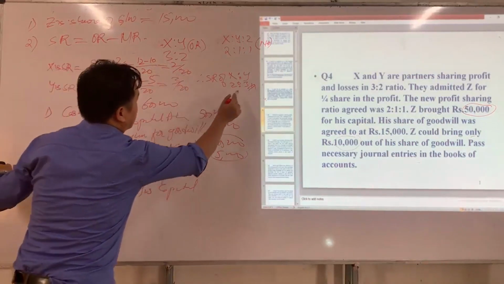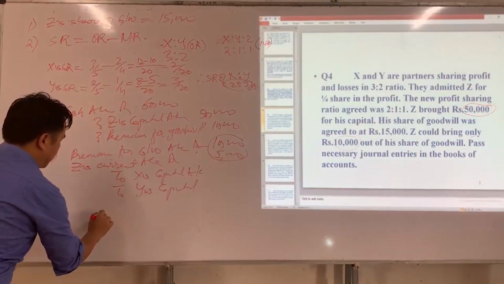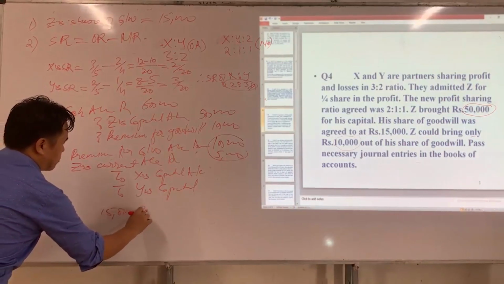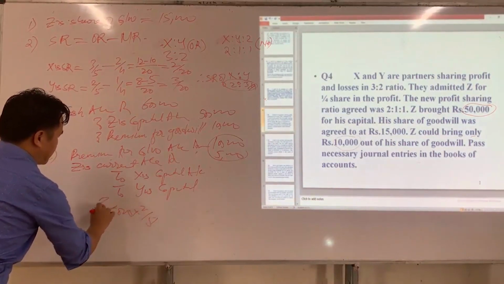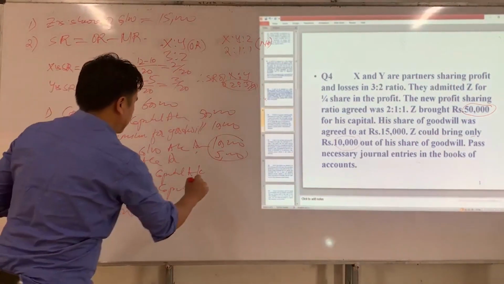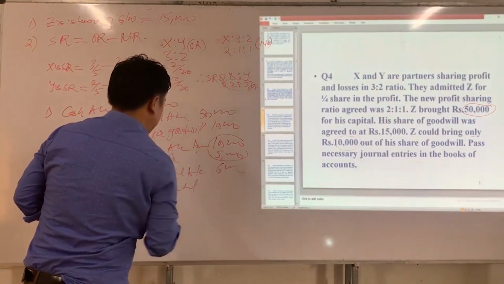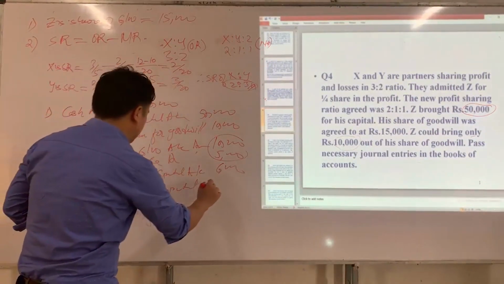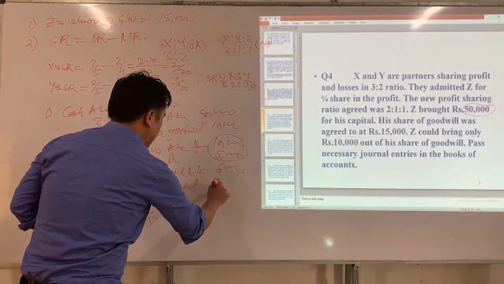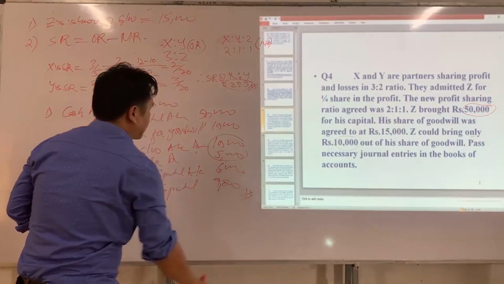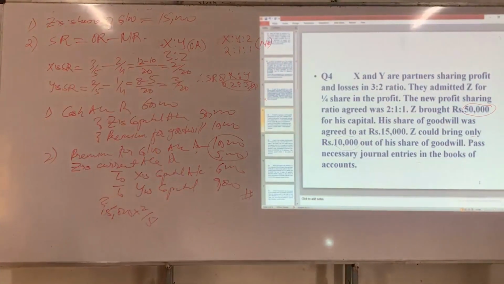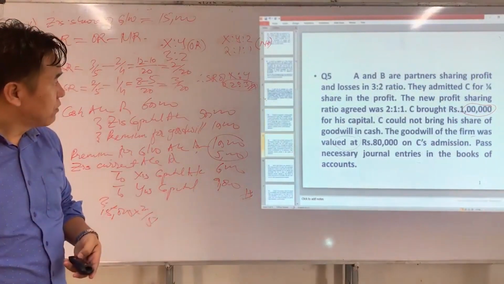What is sacrificing ratio? 2:3. 15,000, 2 by 5. 5 ones are 5, 5 threes are 15, 3 twos are 6. So 6,000 is credited to X's capital and remaining 9,000 will be credited to Y's capital account. Is that clear for you? Okay, now we are going to do fifth question.